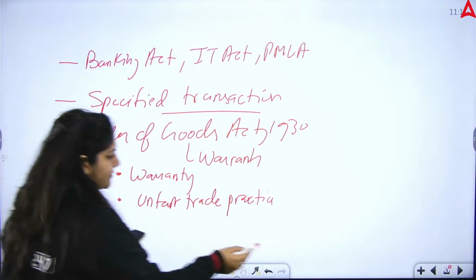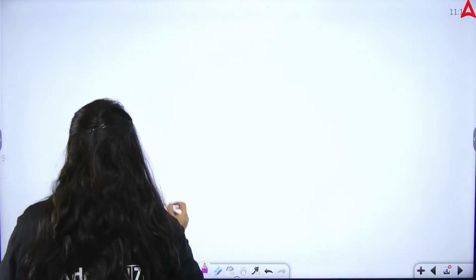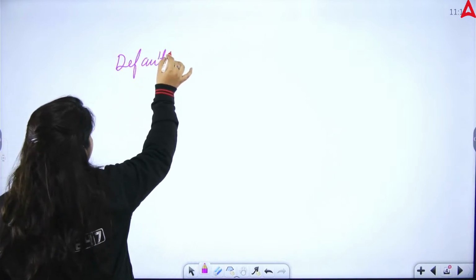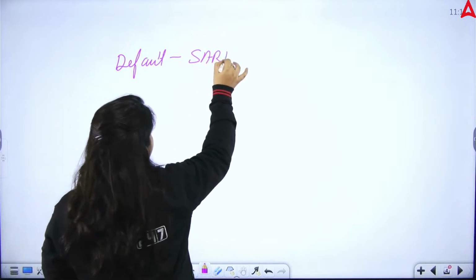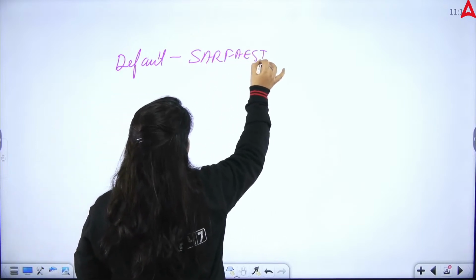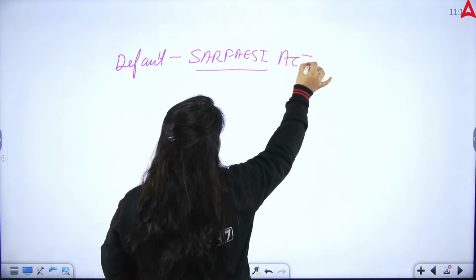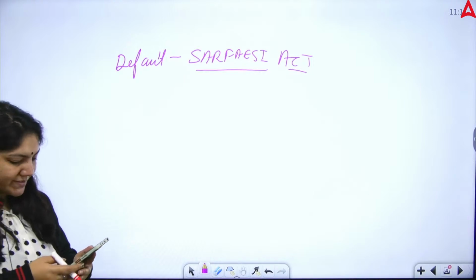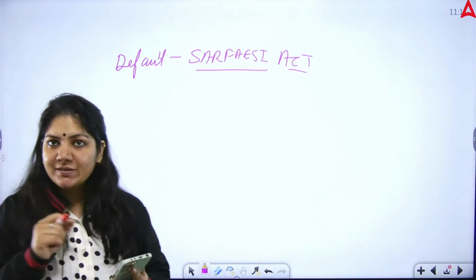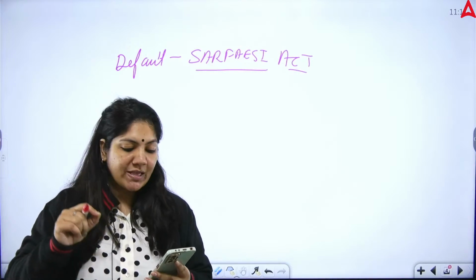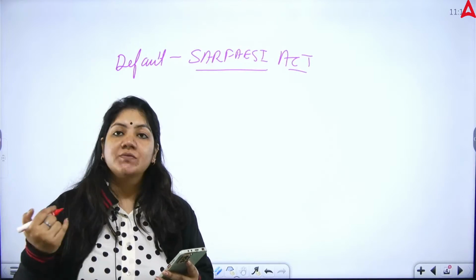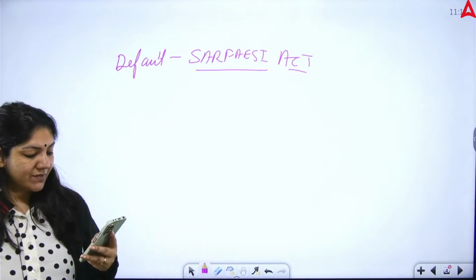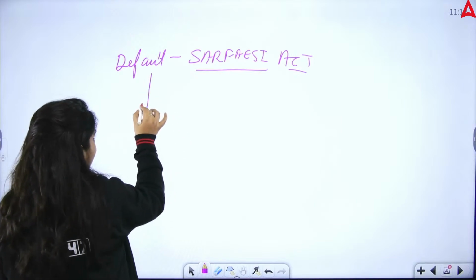See, one more question, sir. What is the definition of default under the SARFAESI Act? Your section-based questions were very high in your paper this time. What is the definition of default? Borrower, assets. These are the definition-based questions.